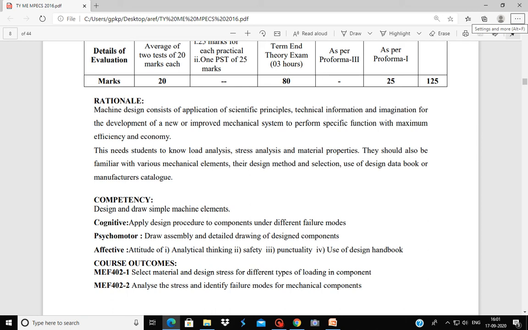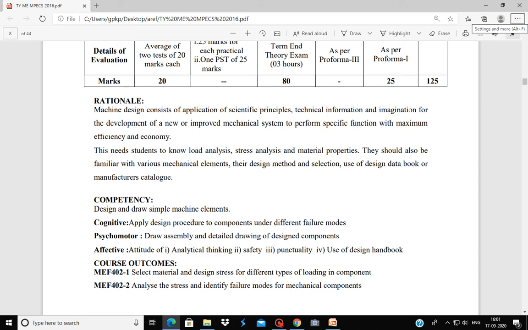Technical information means in design we use different elements such as a shaft, a nut, a bolt, a bearing, a gear. So technical information regarding these elements, and finally the last part is imagination, or we can say creativity of a designer.